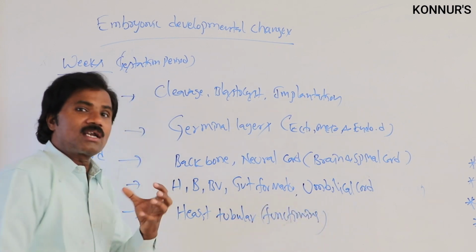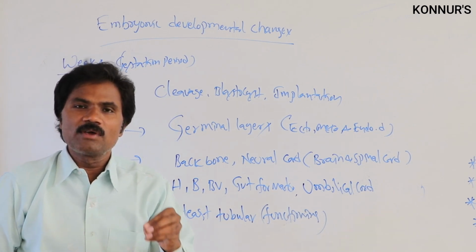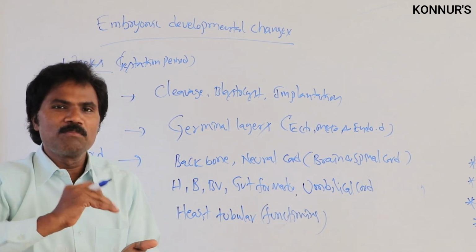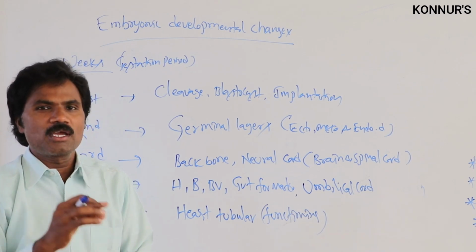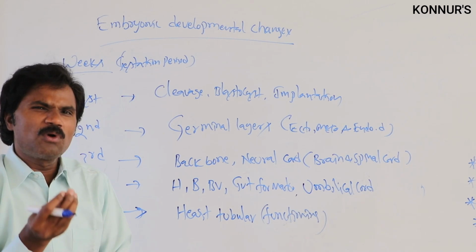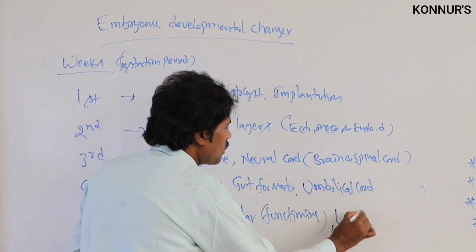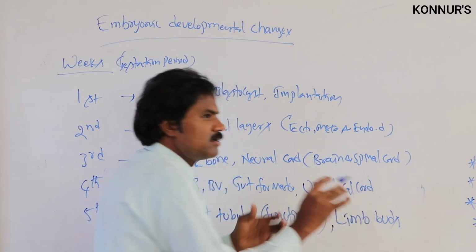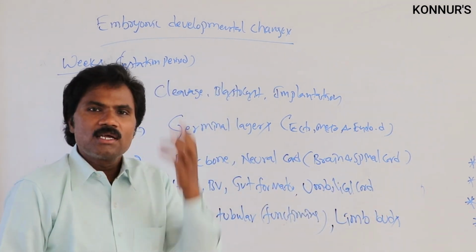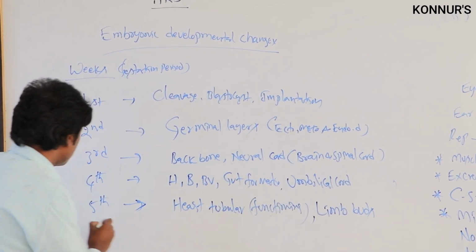With the help of ultrasound scanning, one can identify whether the baby is survivable or not. The fifth week means after completion of the first month, it can be identified with ultrasound scanning. Apart from this, small limb buds appear, like the hands as well as the legs.